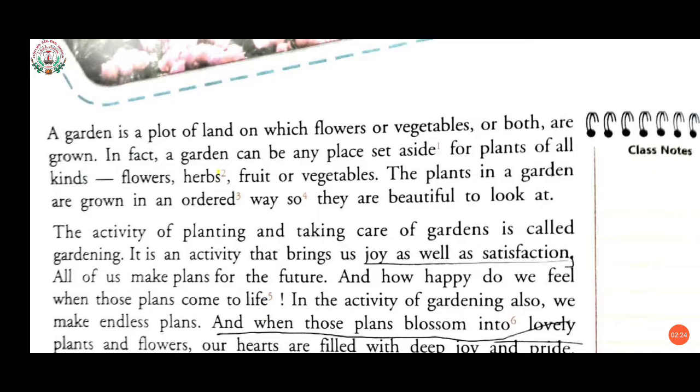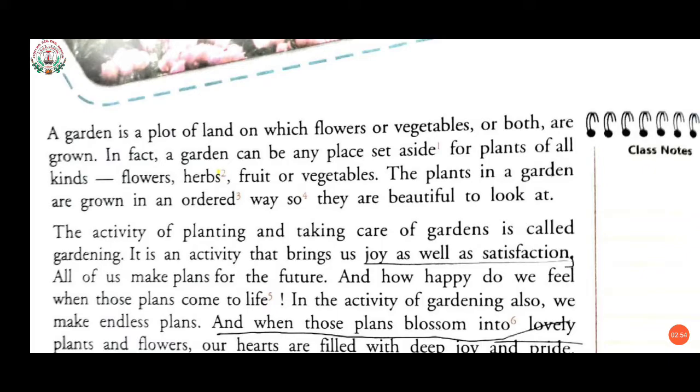Or in other words I can say a piece of ground where we can cultivate flowers, fruits or vegetables according to our need. Now students, in the first paragraph it is given that a garden is a place where flowers or vegetables or both are grown.